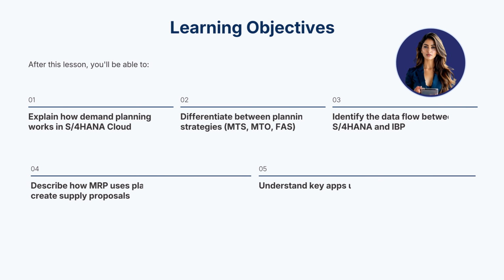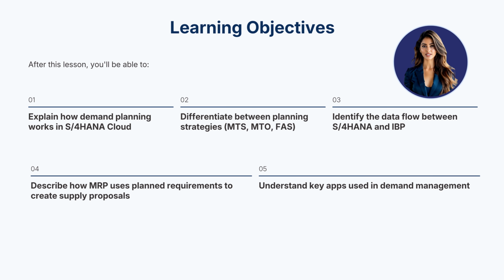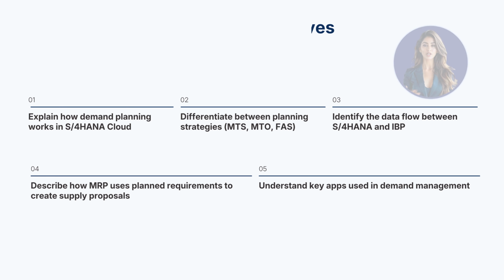By the end of this lesson, you'll be able to explain how demand planning works in SAP S/4HANA Cloud, differentiate planning strategies like make-to-stock, make-to-order, and planning with final assembly, identify the key data flow between S/4HANA and IBP, and understand how MRP transforms forecasts into procurement and production signals. You'll also become familiar with core Fiori apps used in daily planning activities.